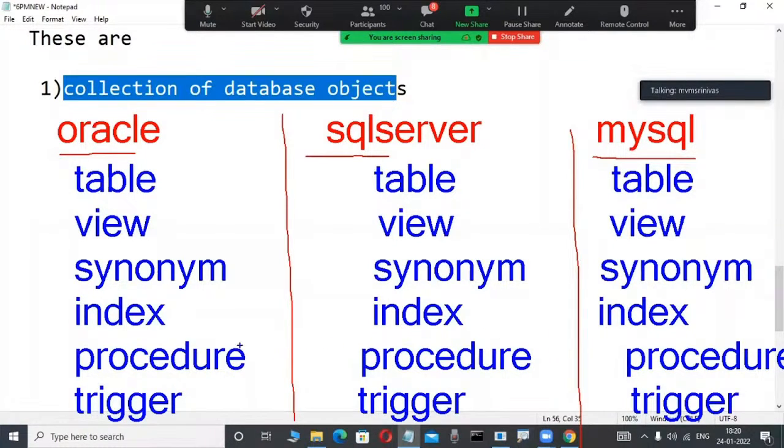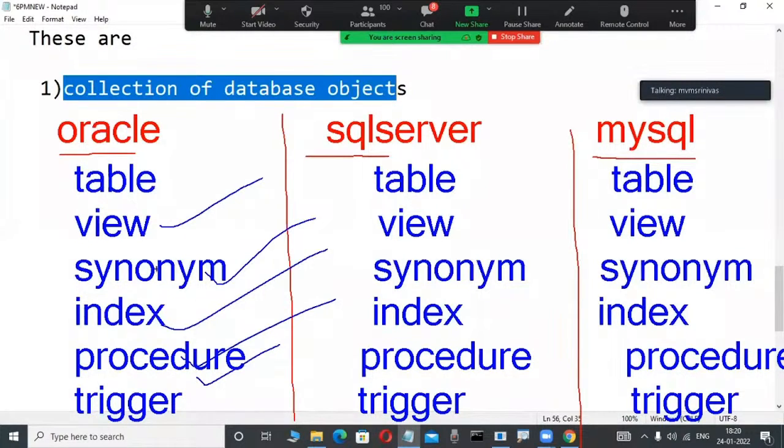If you are a first-time newcomer, having an idea of the purpose is enough. What is the purpose of a view, a synonym, an index, a procedure, a trigger? You should know where we use these in one relational data model product. The same uses apply to all relational data model products. Syntactically and functionally they differ, but conceptually they are the same.